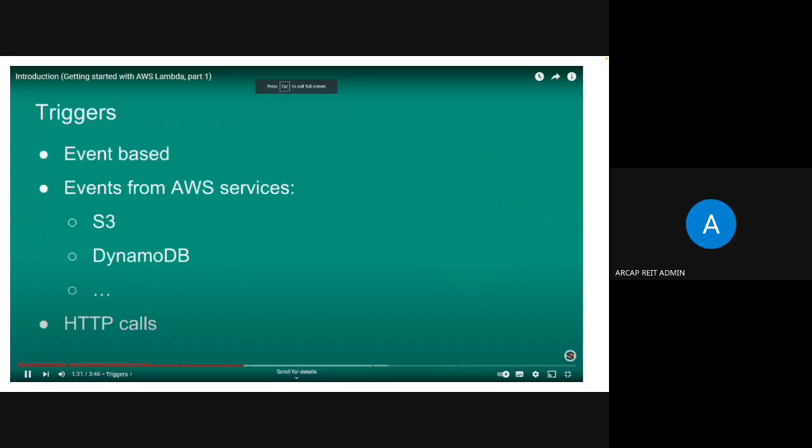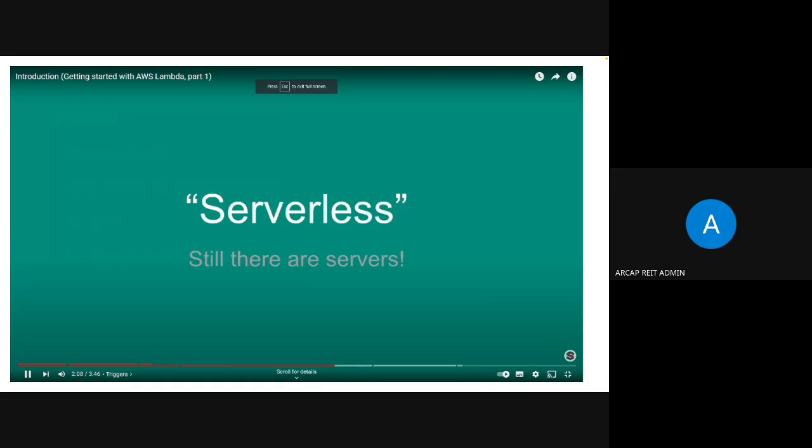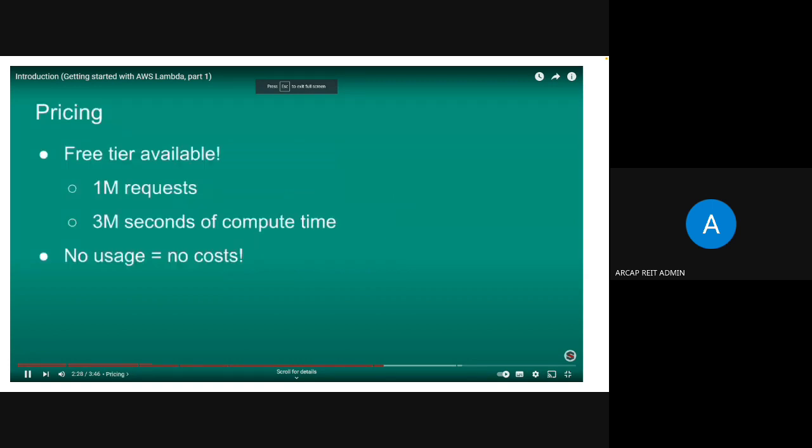And it is mostly used for triggers. It is event based, with events from the AWS services and for HTTP calls. And it is serverless, but still they are running on servers only, right?